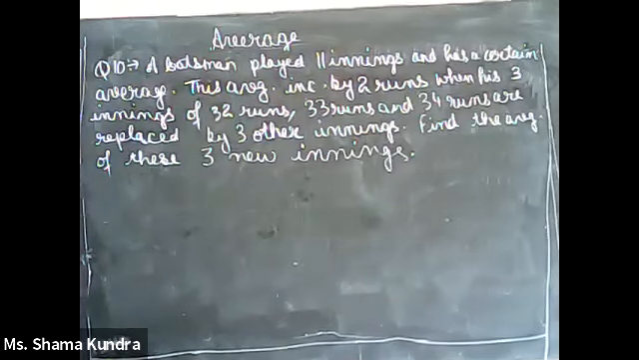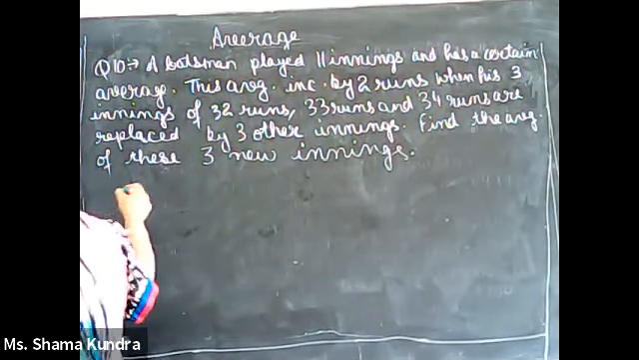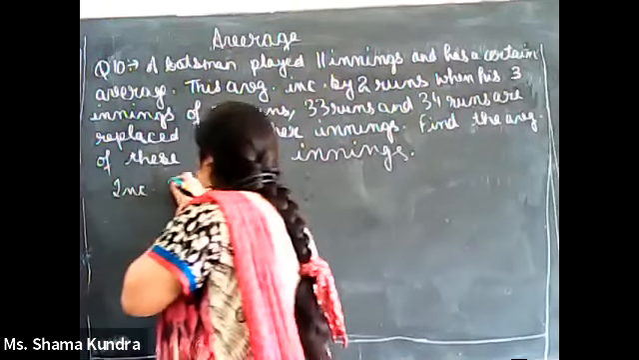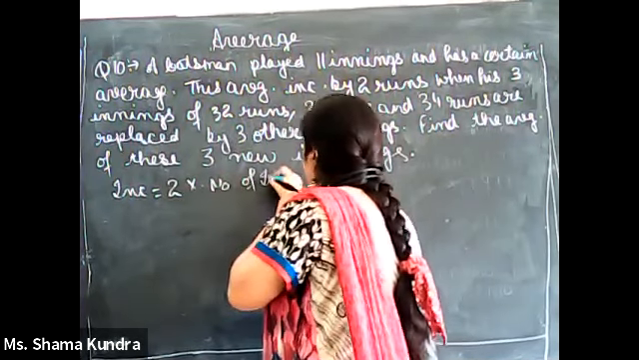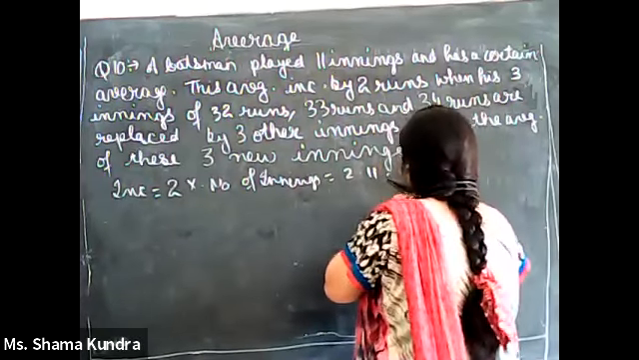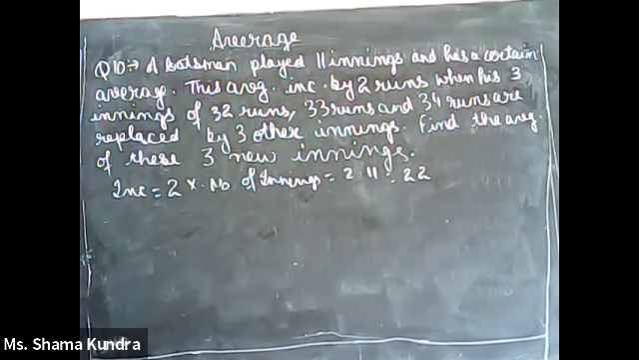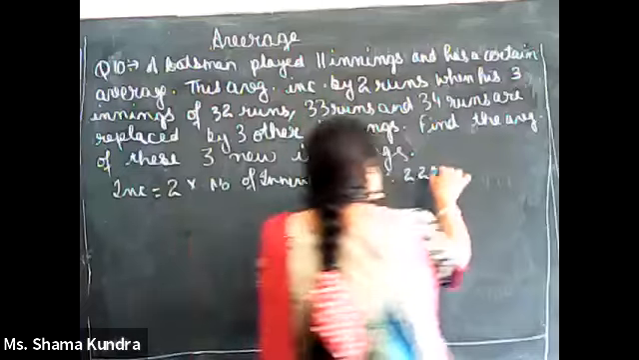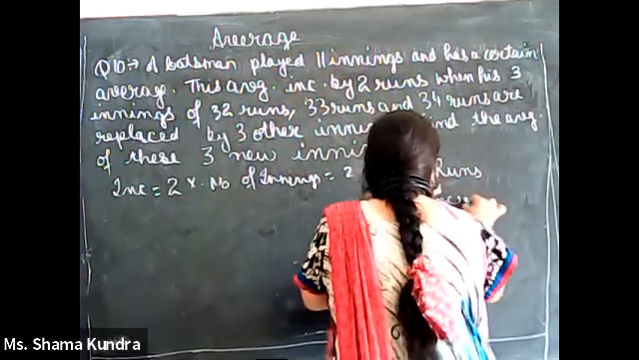Since the average is increased by 2 runs, each individual innings must increase by 2 runs. So how much is the total increase? Total increase is 2 into the number of innings, which will be 2 into 11. So the increase will be 22 runs. This is the increase.